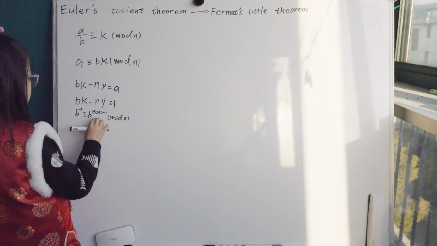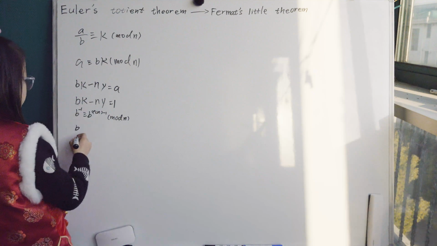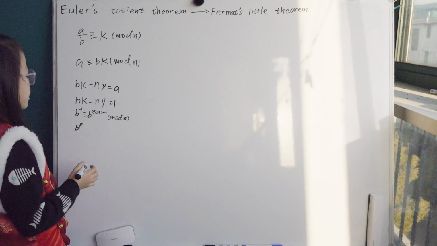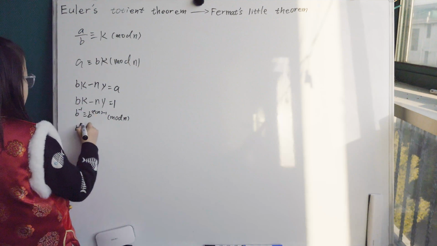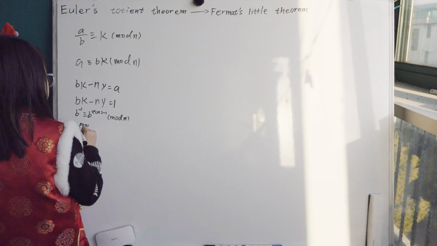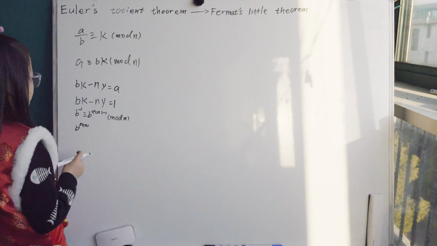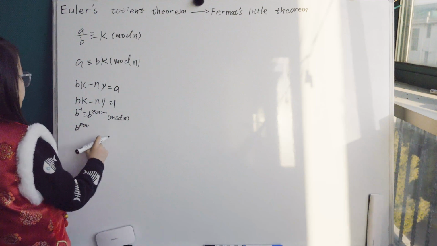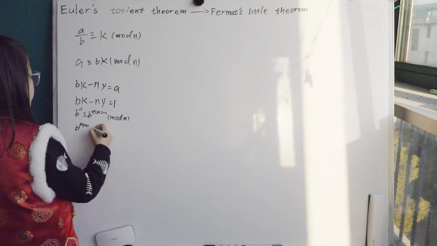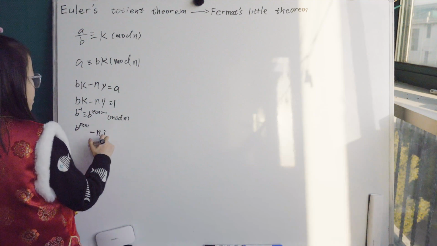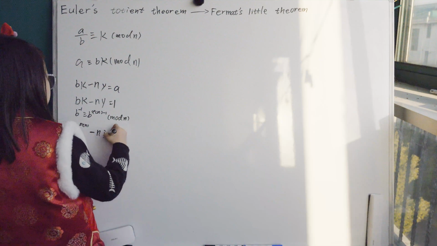So that means if I put it in here, it is b^k, and b times b^(5n−1), so it is just b^(5n), right? What's that equal to? Then minus a multiple of n, I can say a multiple j of n. And that's a good one.